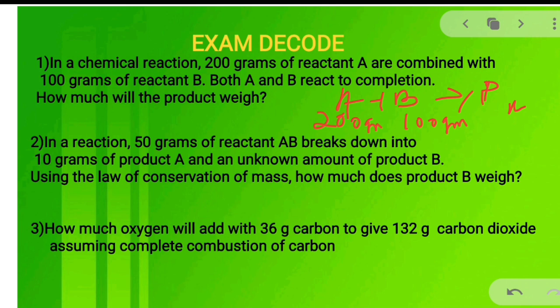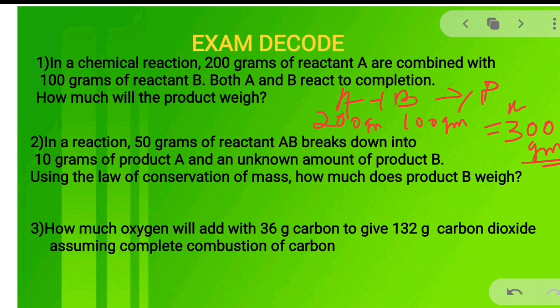So what is the value of X? X is equal to 100 plus 200, you will get the value 300 gram, because total mass of the reactant is equal to total mass of the product. So the answer is 300 gram.